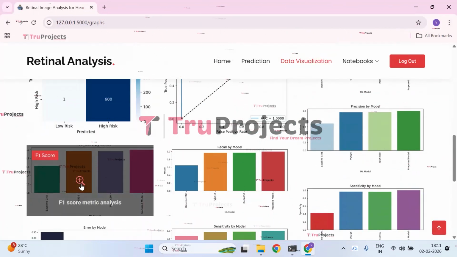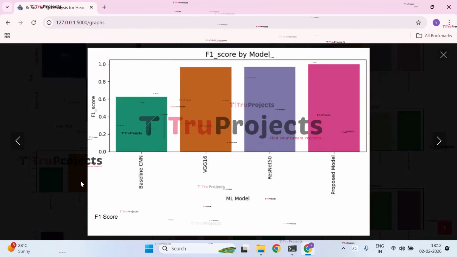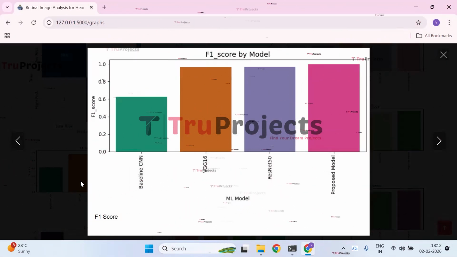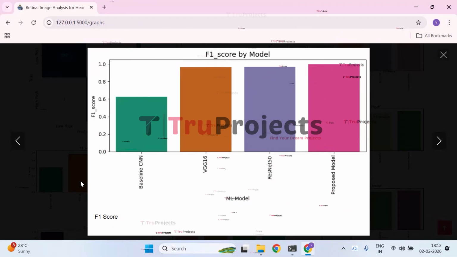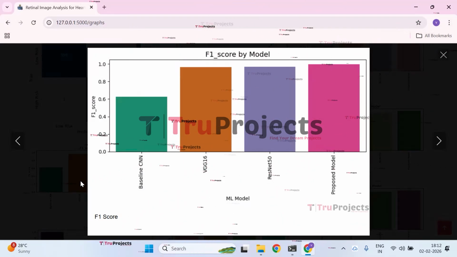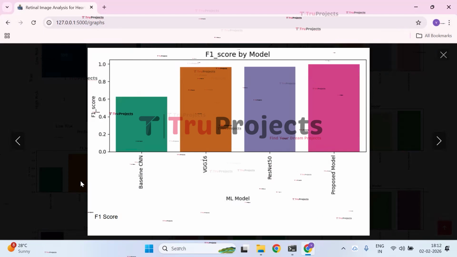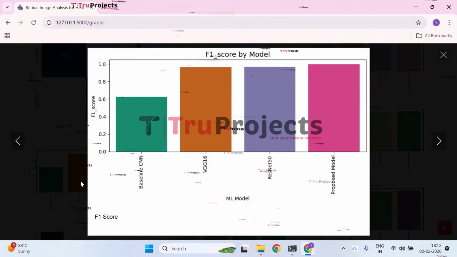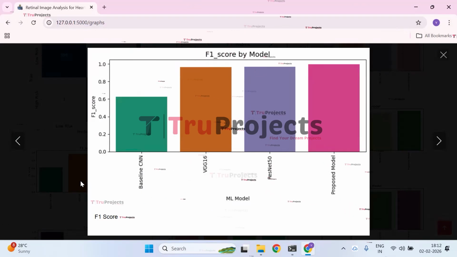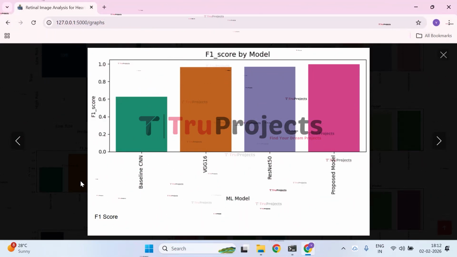Next, we have the F1 score matrix analysis graph. The graph presents the F1 score comparison of different models, reflecting the balance between precision and recall. The baseline CNN shows the lowest F1 score, indicating weaker and less stable predictions. Both VGG16 and ResNet50 achieve higher F1 scores, while the proposed model attains the highest value, close to 1.0. This confirms that the proposed model provides the most reliable and consistent classification performance.